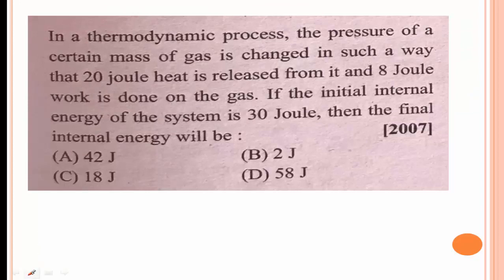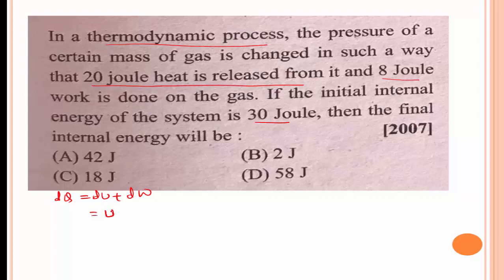The next problem is, in a thermodynamic process, the pressure of a certain mass of a gas is changed in such a way that 20 joule heat is released from it and 8 joule work is done on the gas. If the initial internal energy of the system is 30 joule, then the final internal energy will be, according to the first law of thermodynamics, dQ is equal to dU plus dW.